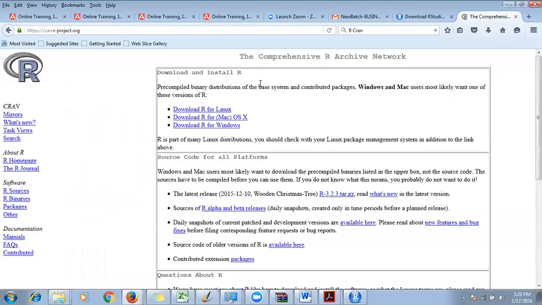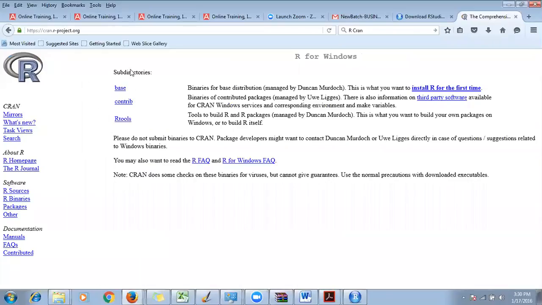Once you click on that first link, you will land up here. If you see here, in the first three links provided on the main screen, the third link says download R for Windows. Because you're using a Windows system, I'm going to click here, and it will take us here. If it's the first time, go ahead with the base version. And here it says install R for the first time. Okay, because R was not there. If you're doing it for the first time, you click here, install R for the first time.